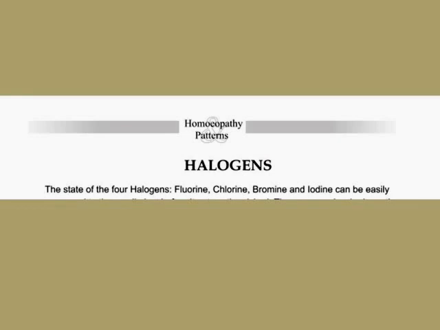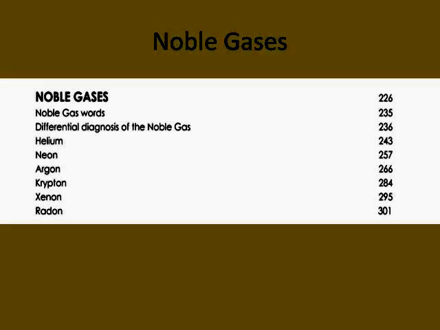The next is then a chapter on halogens, where I've explained how all halogens behave and the materia medica of all the halogen remedies in our homeopathic world. Then is a chapter of about 80 pages on the noble gases.